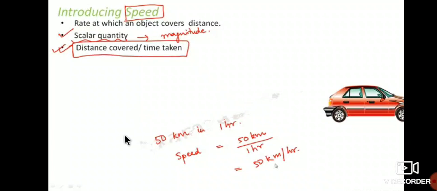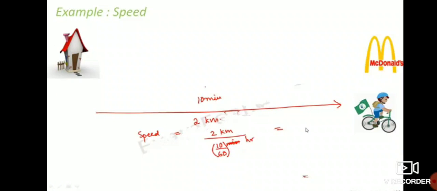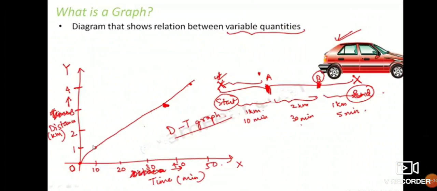And this is an example of how to calculate the speed of an object. Okay, and today's homework is, write down, students. Today's homework is: define speed, or what do you mean by speed? Write the formula used to calculate the speed of an object.